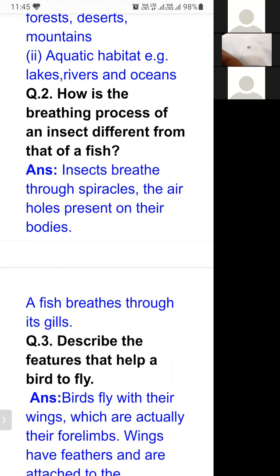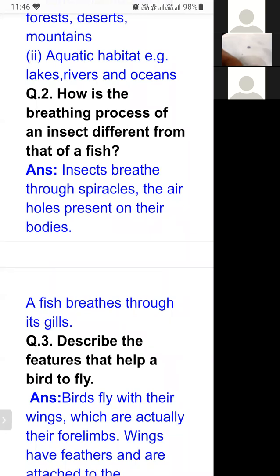We human beings also have a different breathing process. If there is a question like differentiate between the breathing process in insect and human being, or in insect and fish, this question is the difference between insect and fish. So we human beings also have different breathing organs. We have lungs. Fish have gills through which they can breathe.